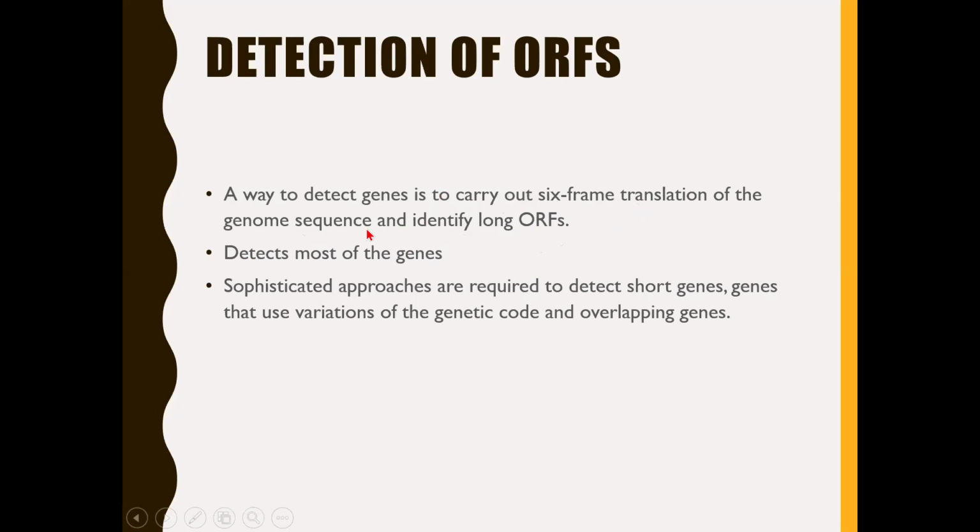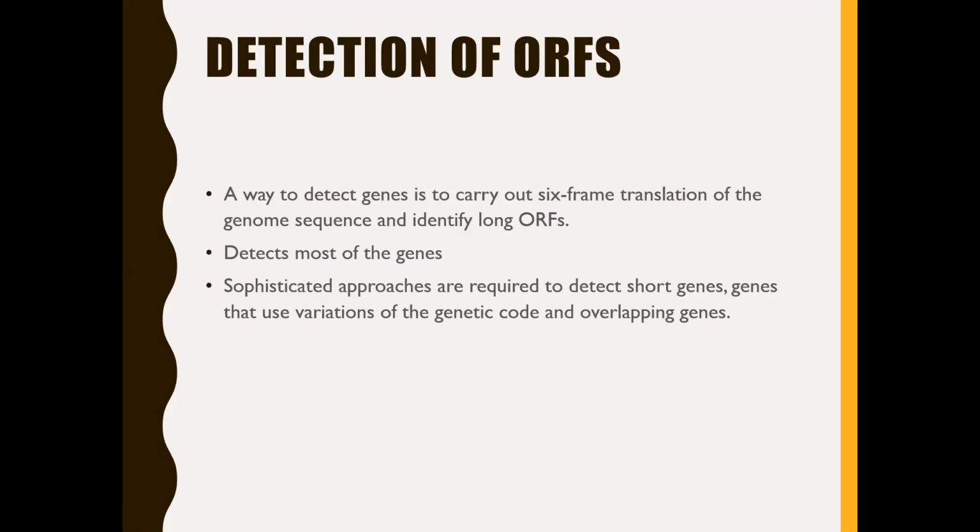In the given DNA sequence, there will be 3 forward reading frames and 3 backward reading frames, because you all know that a triplet codon is a series of 3 nucleotides. So you start from the first base, that will be reading frame 1. You start from the second base, that will be reading frame 2. And you start from the third base, that is reading frame 3.